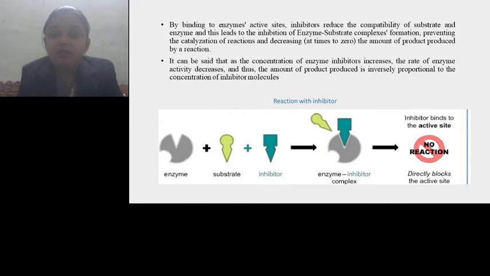When the enzyme binds with the inhibitor, there is a binding between the enzyme and inhibitor, but that binding does not lead to the necessary interaction, and hence the inhibitor is not changed into any kind of product, and there will be no reaction. Hence the inhibitor inhibits the catalysis process of the enzyme.